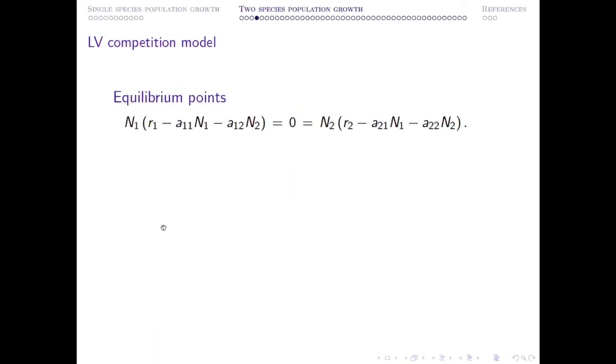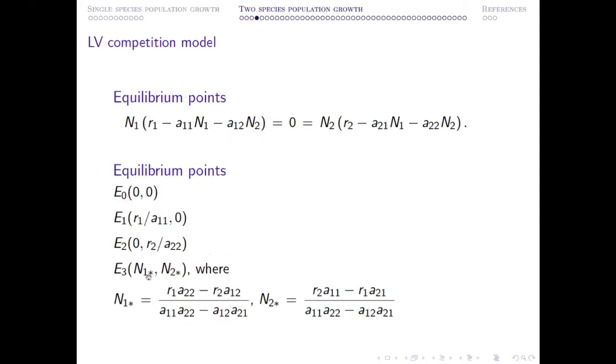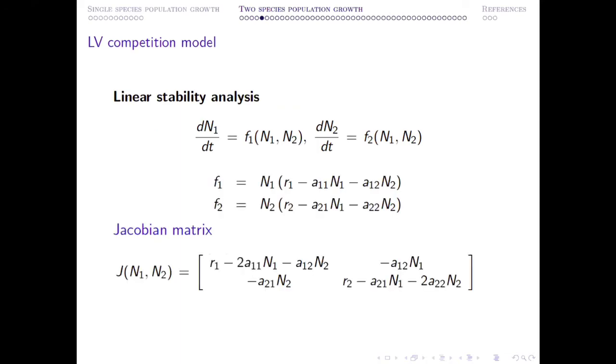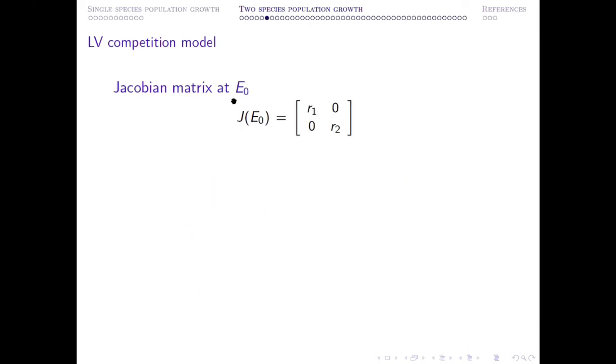If you look at these kind of equations and find out the equilibrium points, you find these are 4 possible equilibrium points. Then using the linear stability analysis, you can determine what are the stability conditions. So these are the functions, this is the Jacobian matrix, and once it is obtained, if you calculate the Jacobian matrix at (0, 0), in this case both the eigenvalues are positive, so this is always unstable.